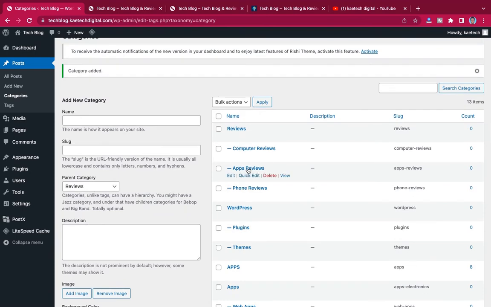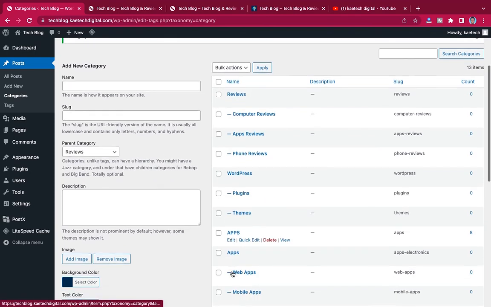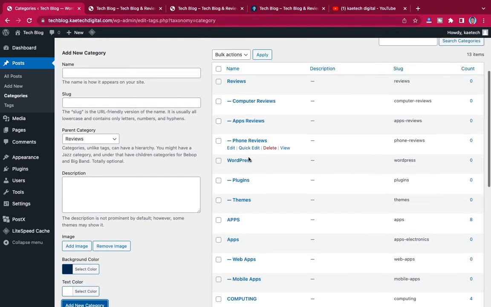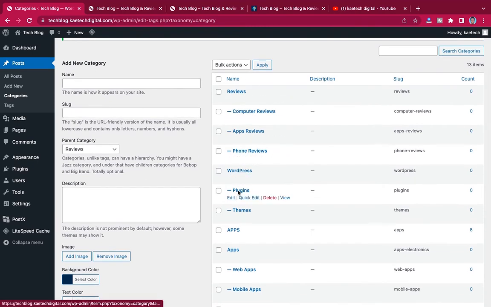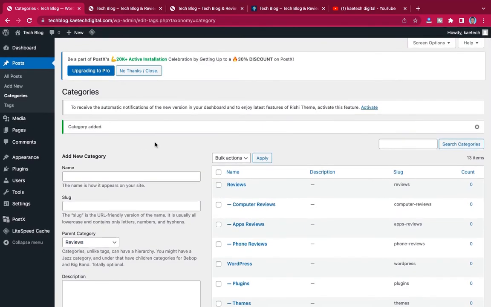You can create various categories, all the various categories that you want. You can go on and on. So that is it. After creating this, you can go ahead to create tags for it. With the tags, when you're creating posts, you can create tags based on the post that you're creating. So now let's go to set our menu.